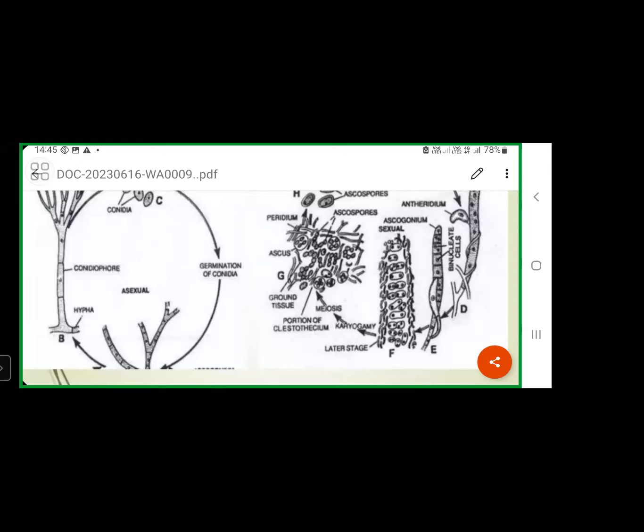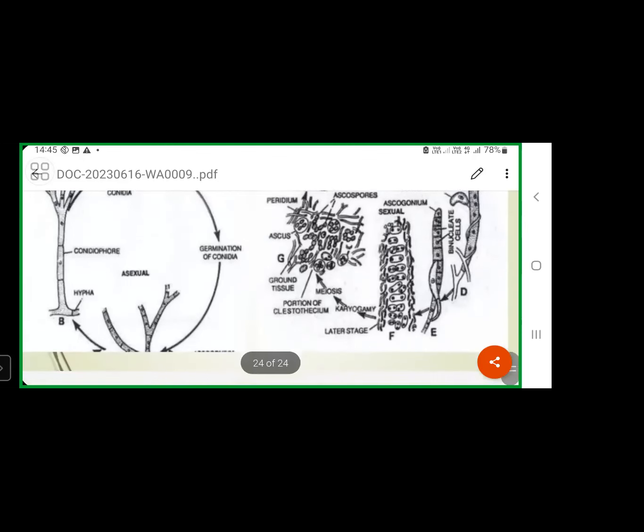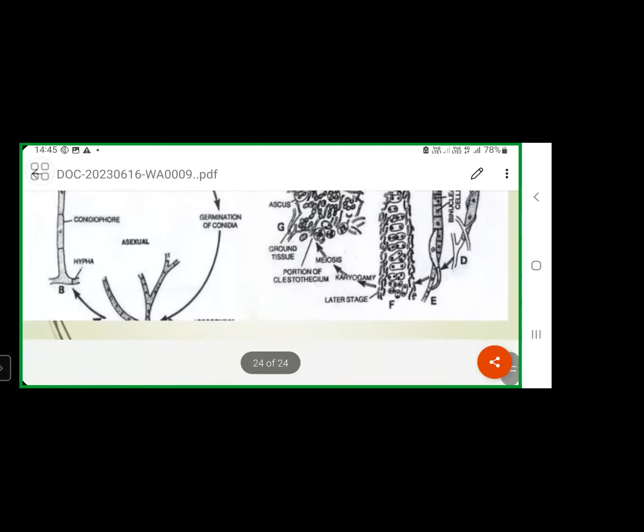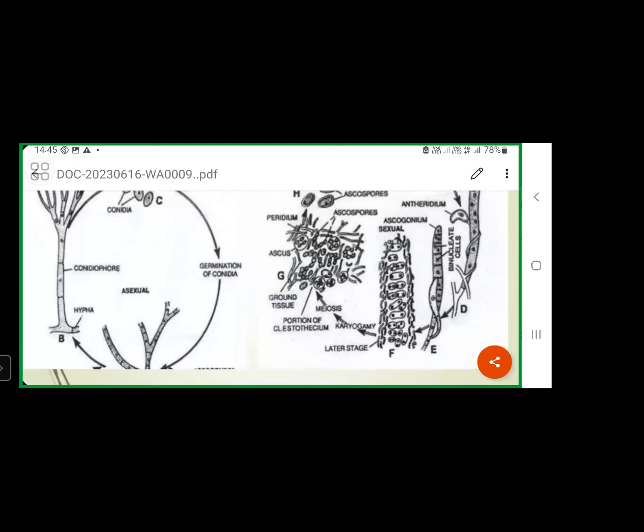Only in the species which show the sexual reproduction process, and that too only for a short period of time, does this diploid condition appear. The remaining time it is haploid. So the life cycle is described as haplontic. What type of life cycle will this Penicillium show? A haplontic life cycle. This is about sexual reproduction in Penicillium.